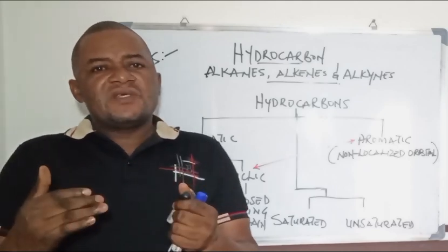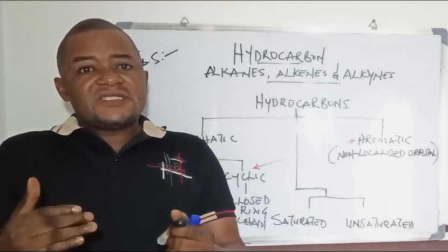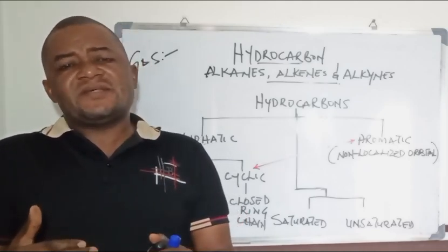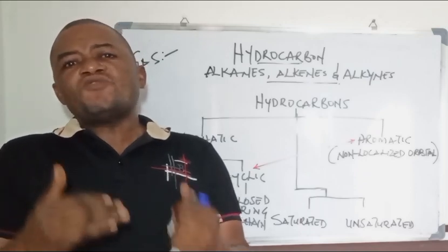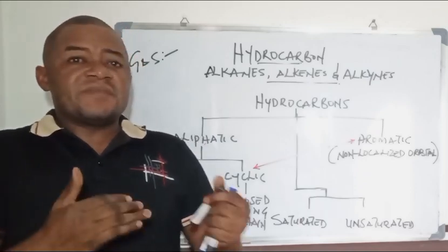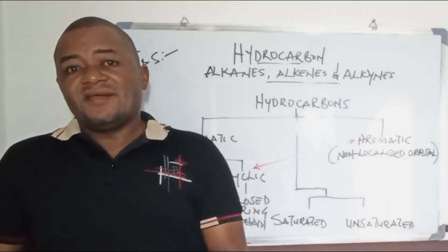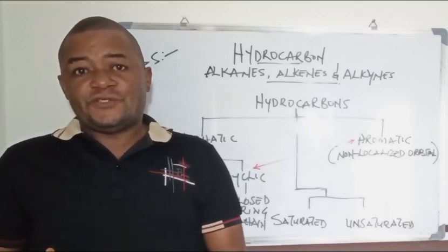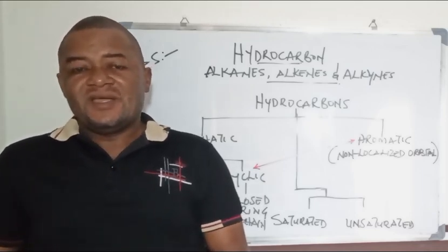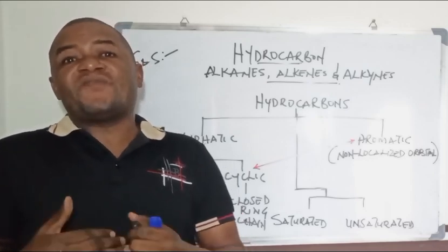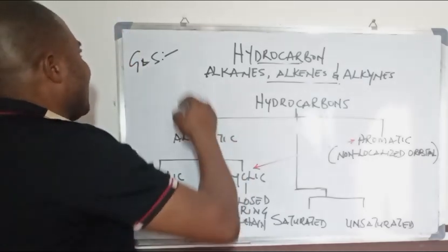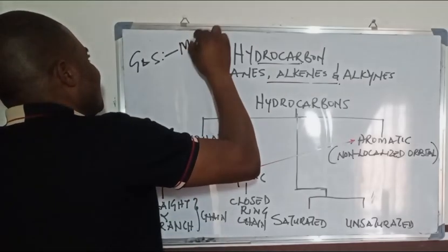Take for example the alkanes. The smaller alkanes that range from methane down to butane are always gaseous in nature. So hydrocarbons can take the form of a gas, and a typical example is methane.